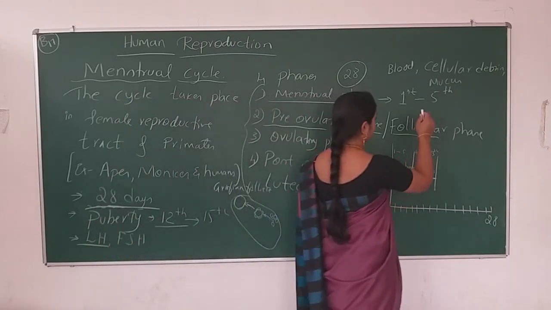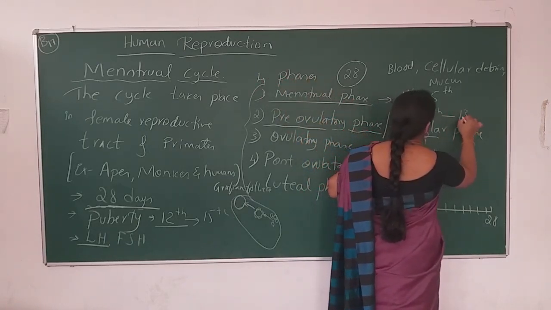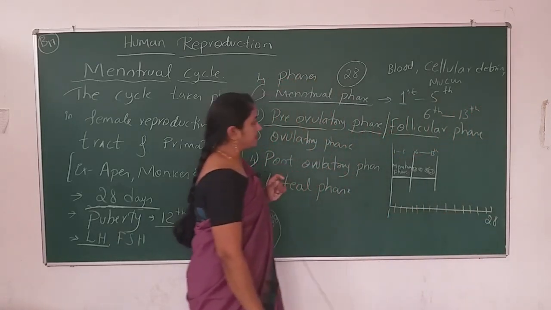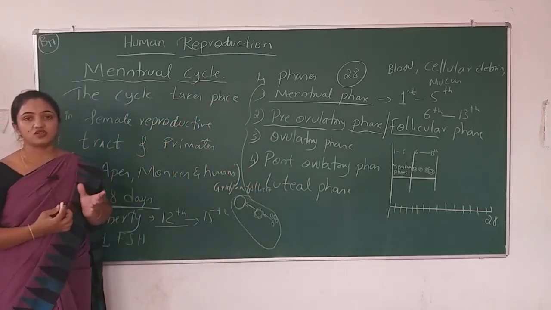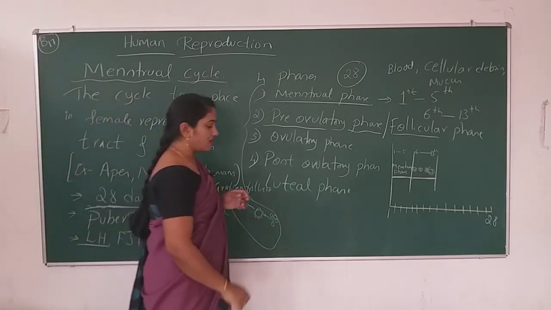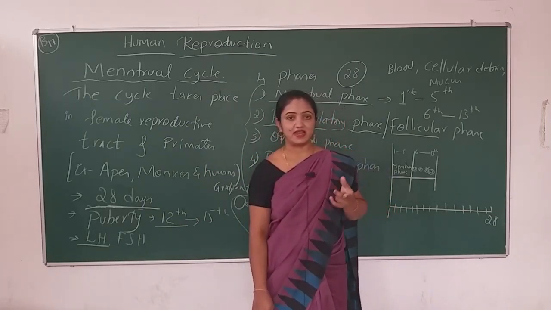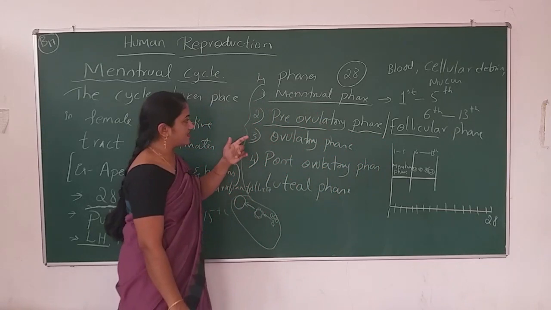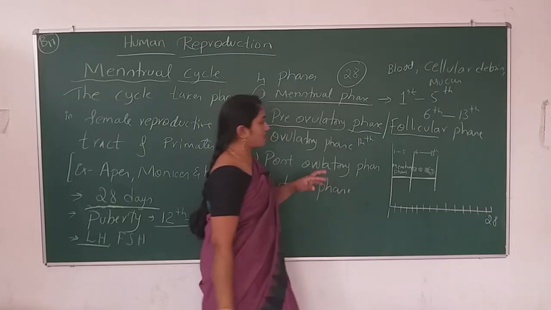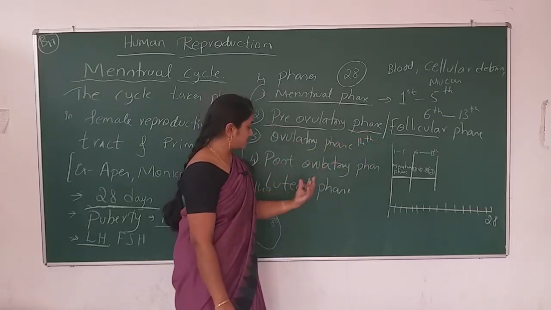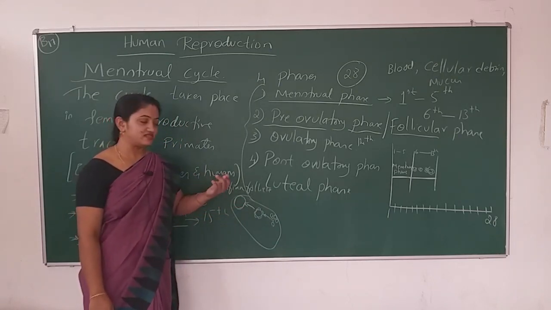How many days does it take? Right from the 6th day of the menstrual cycle to the 13th day. In these days, the follicle matures. Inside the follicle, what will be there? The primary oocyte, and then the secondary oocyte will be there. And then after that, at the 14th day, after developing the graafian follicle, it won't keep the secondary oocyte inside.